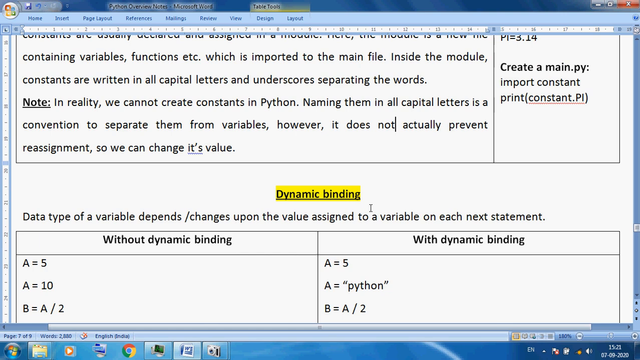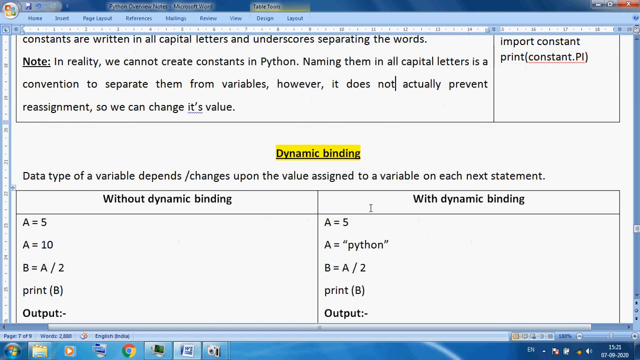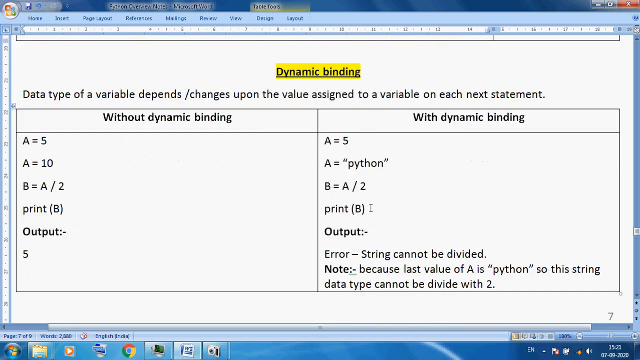Okay, so what is dynamic binding in Python language? Here I am showing one perfect example. The data type of a variable depends on and changes with the value assigned to the variable in each statement. Okay students, first you can see I am giving a without-dynamic-binding example, with some Python code.